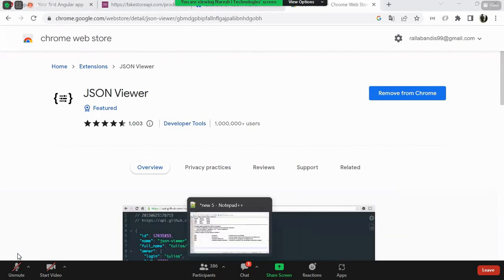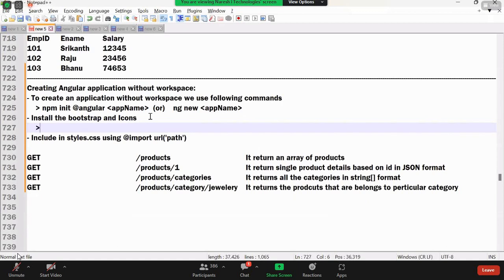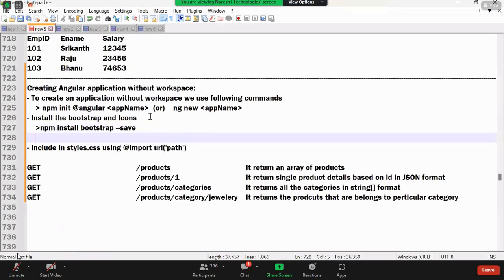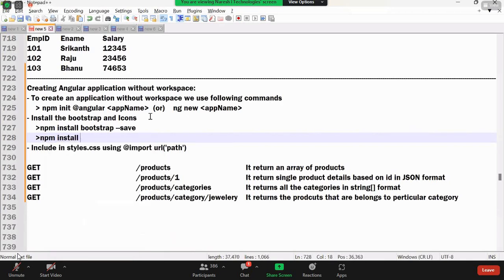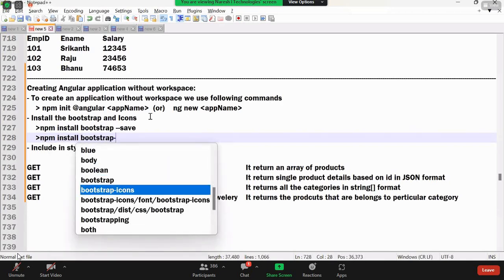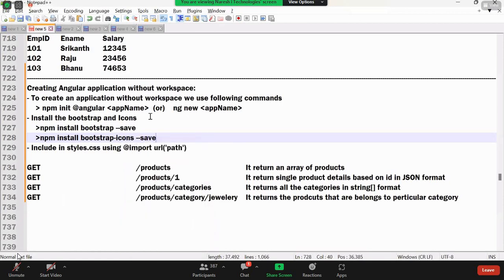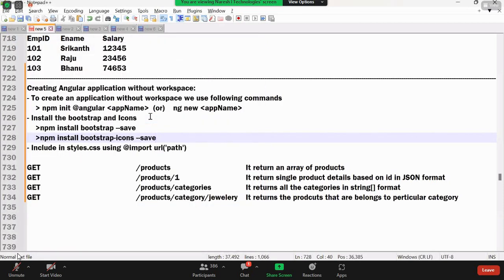And someone asked me to install Bootstrap. So how can we do that? npm install bootstrap with --save is one command, and then npm install bootstrap-icons with --save you can use. Okay. Now both doubts are clarified. Right. Let me get into the subject first.